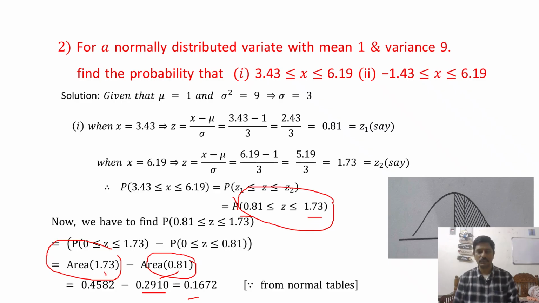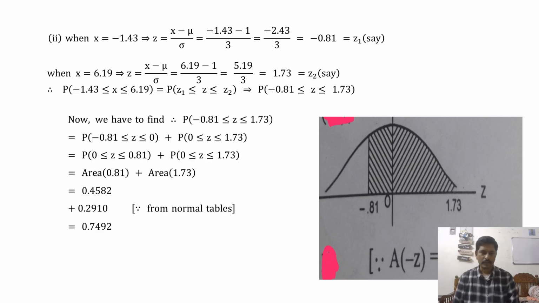Now the second one is minus 1.43 less than or equal to x less than or equal to 6.19. We will do the same process, right? First we take x equal to minus 1.43. According to the x values, we are getting the z values as minus 0.81 less than or equal to z less than or equal to 1.73. So here it is minus 0.81 and here it is 1.73.